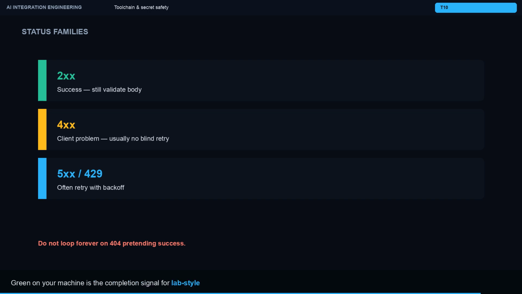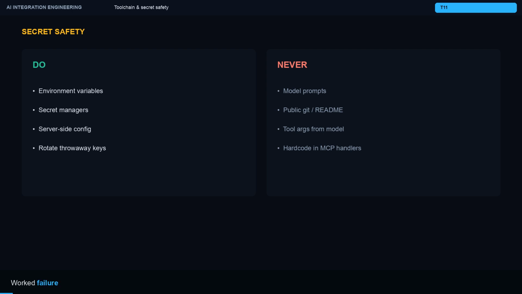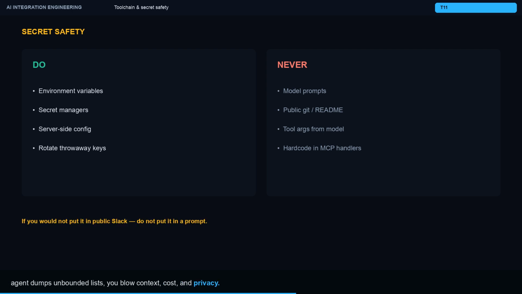Worked failure mode: if an agent retries a write without idempotency, you get duplicate tickets, double notifies, or corrupted state. If an agent dumps unbounded lists, you blow context, cost, and privacy. Design the tool so the safe path is the easy path. That is the real craft of AI integration engineering in toolchain and secret safety.